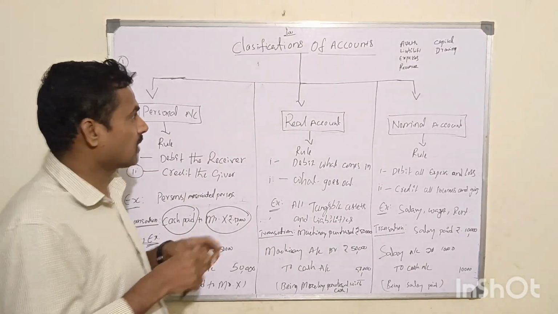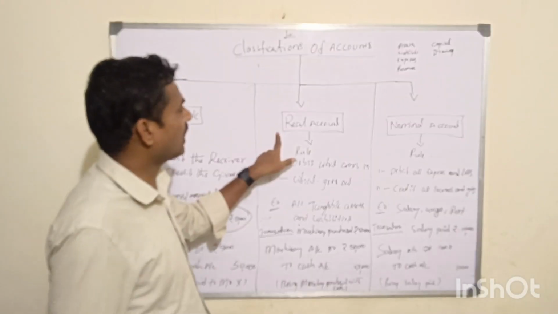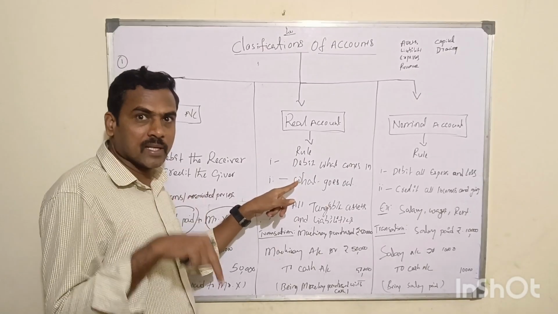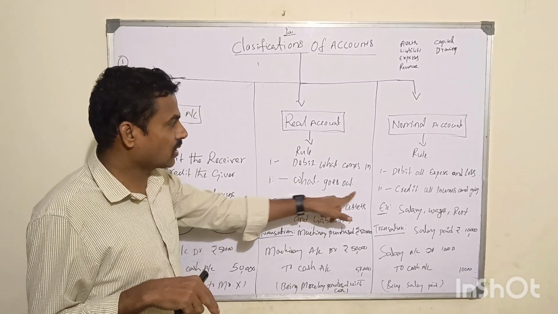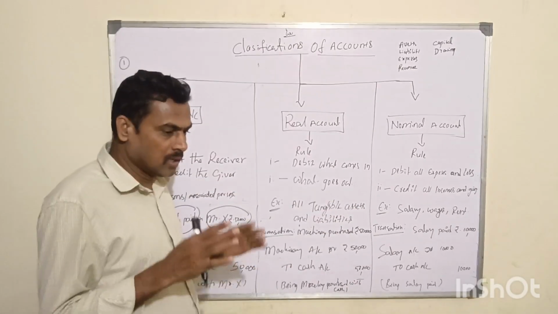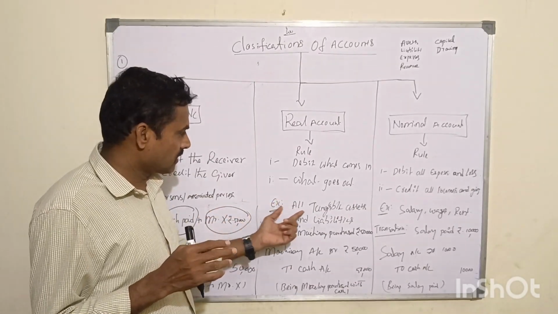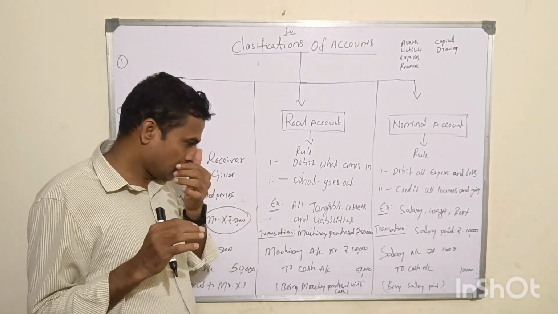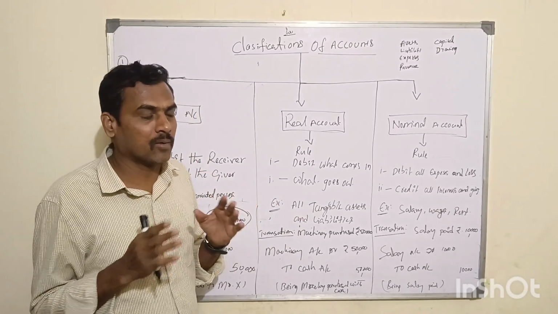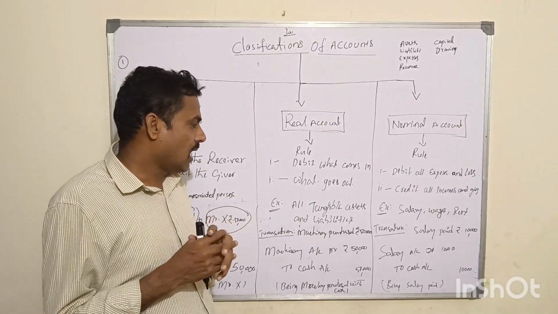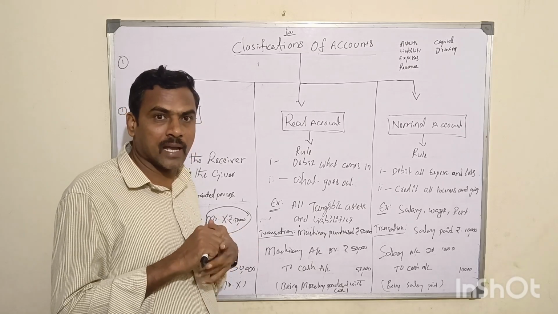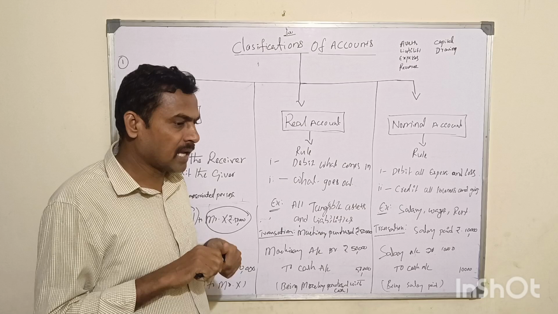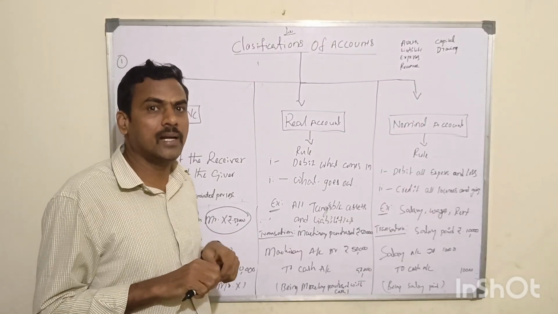Let's talk about the real account now. Real account. What is the real account rule? Debit what comes in, credit what goes out. That means, with examples, all the tangible assets and liabilities in the business. For example, what are the liabilities and what are the assets? Assets can be tangible assets and intangible assets, right? And again, they are classified into fixed assets and current assets.